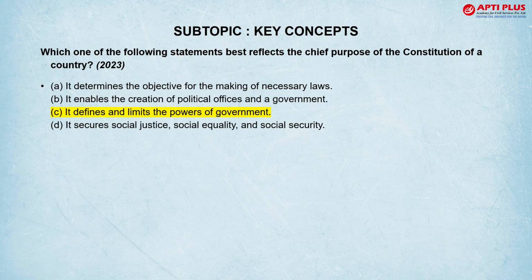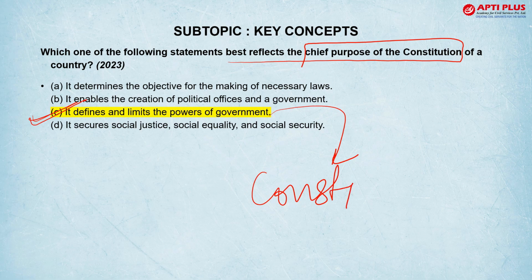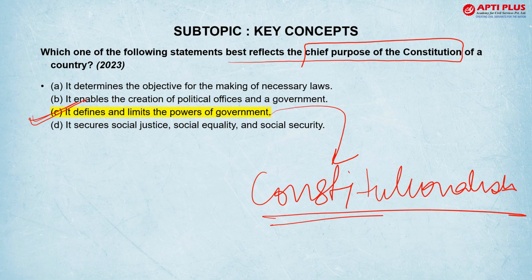Next, questions are repeatedly asked from the concept of the constitution. So let's see, which one of the following statements best reflects the chief purpose of the constitution of the country? That it defines and limits the power of the government. This is also known as constitutionalism. This is to keep a check on the absolute power of the state.